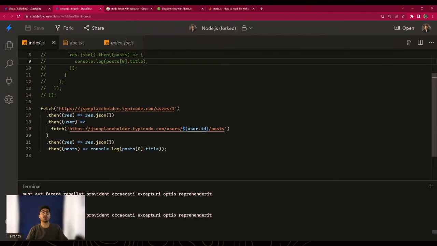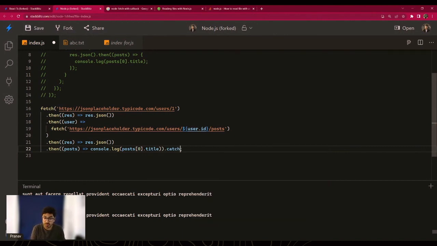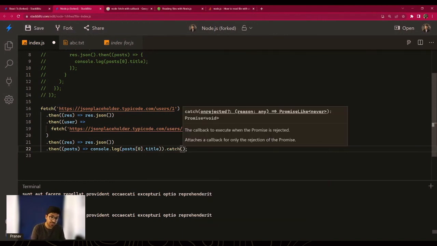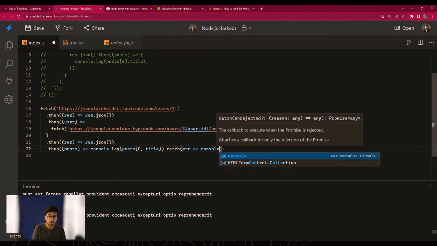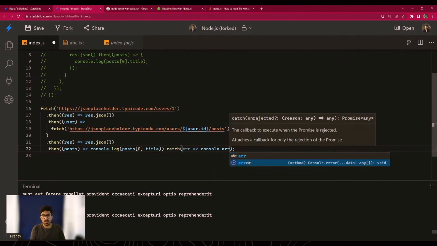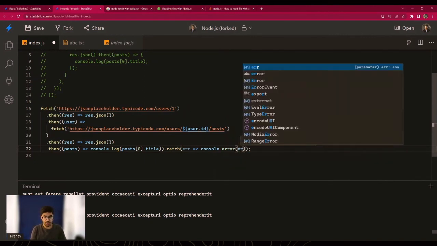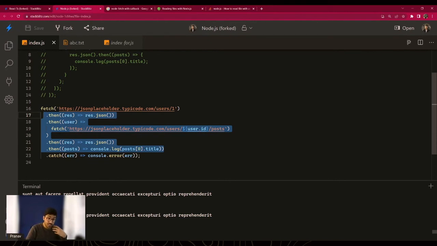The next one actually can be built over this because we have written a lot of asynchronous code. We have a lot of dot then statements, but we didn't really use catch. And we should always use catch. We should always do error handling, right? Because if anything fails, we do want to see what failed. So I will just write console.error and just print out the error for now, if there is any. This is a very common mistake. People forget to add catch in their then statements, and we should never make that mistake.